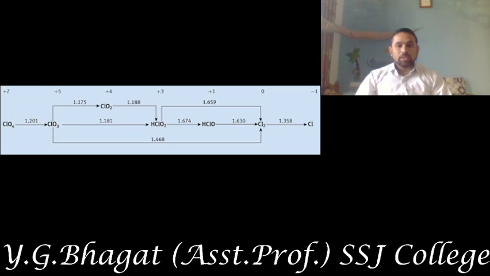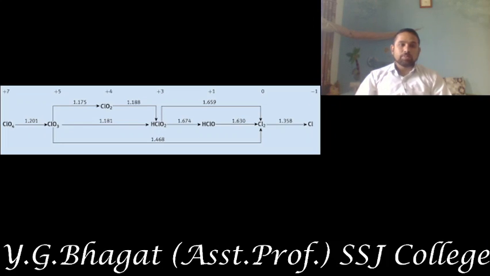The reduction potential is shown on the arrow. The reduction potential for the conversion of ClO4- to ClO3- is 1.201. Similarly, various species are shown in the Latimer diagram as a graphical representation, so that at one glance we can access all the species and their potentials.